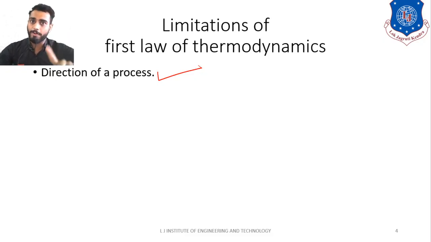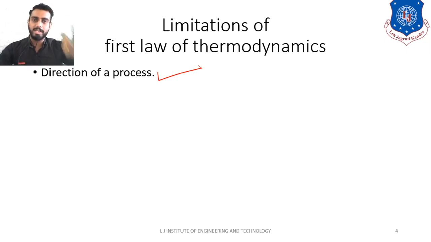Now according to first law, transfer of energy from one form to another form is possible, right? So that means transfer of heat from low temperature to high temperature is also possible according to first law. That means practically that your cold tea on the table may get hot by itself after a certain time.